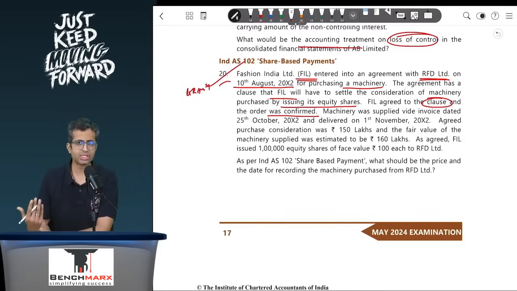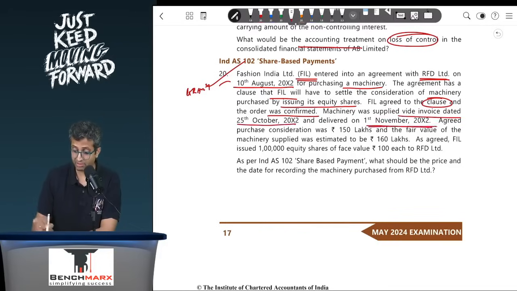Sir, why is 102 applicable? Because FIL agreed to issue and settle by issuing own shares. So this is to be a share based payment. Machinery was supplied by invoice dated 25th October and delivered on 1st November. So 1st November is the date when the risk and reward incidental to the machinery is transferred, and hence the measurement date ideally for recognizing the machinery, the measurement date would be based on the fair value of the machinery on 1st November. Agreed purchase consideration was 150 lakhs and the fair value of the machinery supplied was 160 lakhs.